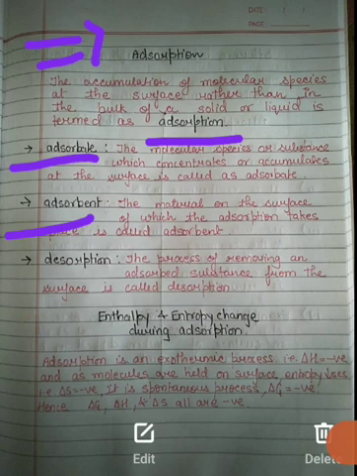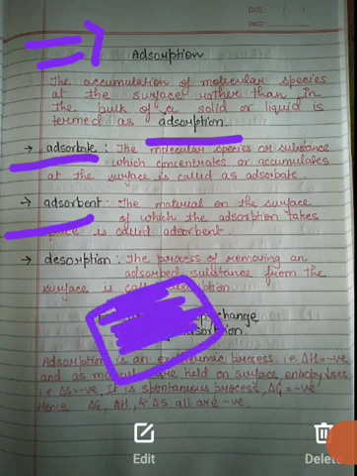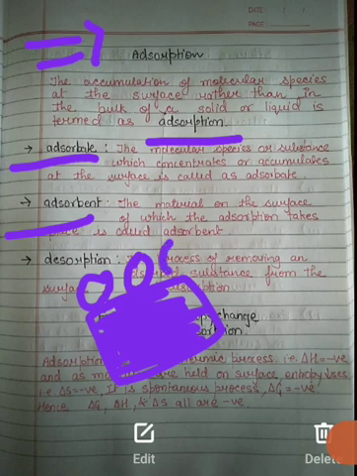Now let's talk about adsorbate. It is the molecular species or substance which concentrates or accumulates at the surface. Suppose this is the surface of silica gel, and the water molecule is just at the surface.